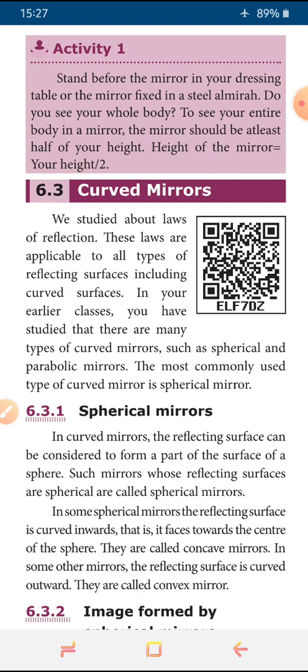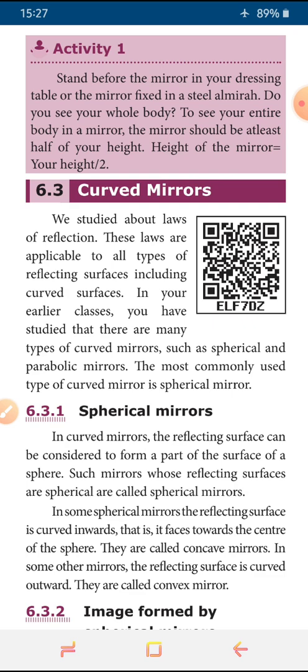Say your height is 160 centimeters, then the mirror should be 80 centimeters. Minimum it should be half of our height. So for someone 160 centimeters tall, with a mirror of 80 centimeters height, we can see our full body. If it is less than 80, we can't see the full body in the mirror.